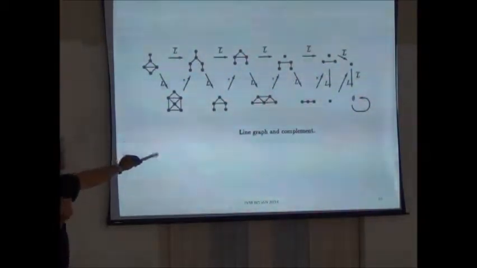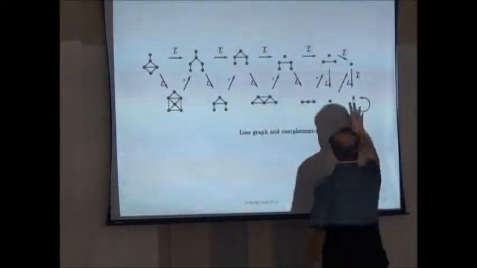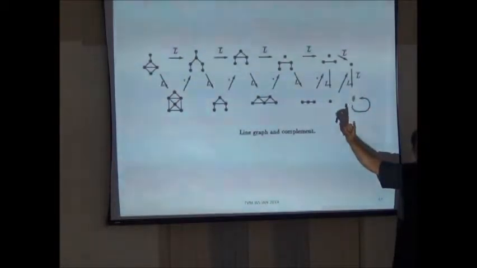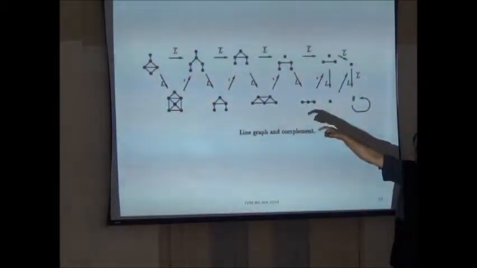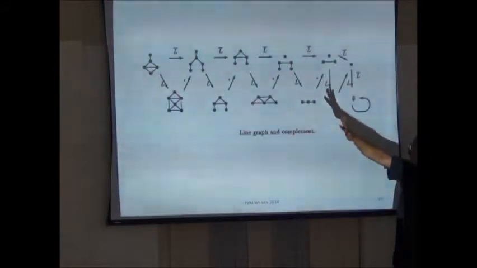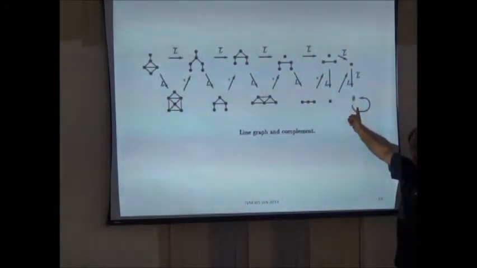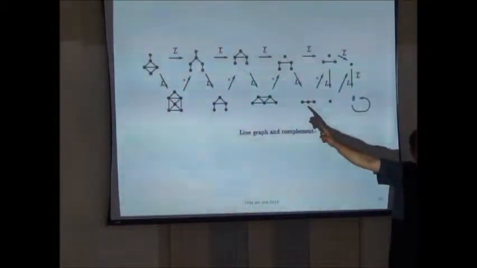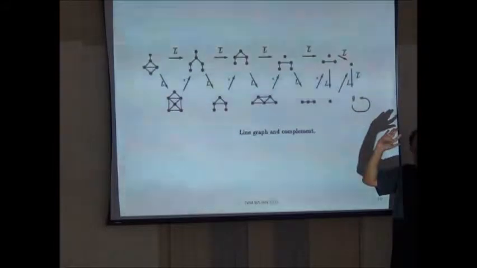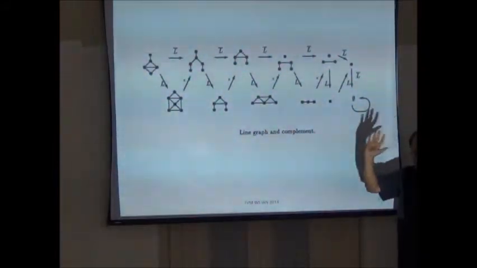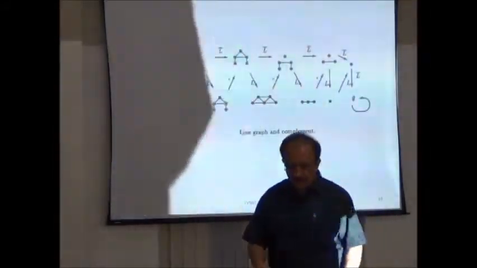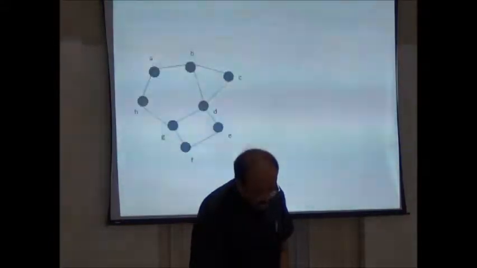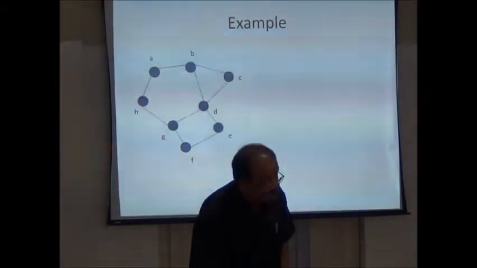We use the technical term because after a finite number of steps, this becomes the empty set. We cannot proceed further, isn't it? Are you following me? So if you take a graph G, you do the line graph of G and its complement, after a finite number of steps it becomes the empty set. We cannot proceed from here. So this graph G is a mortal graph as far as the line graph complement is concerned. So touching number, not touching. Those who want to touch it, go to the graph dynamics book.